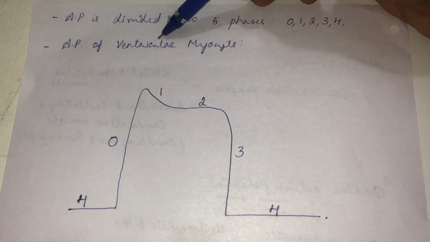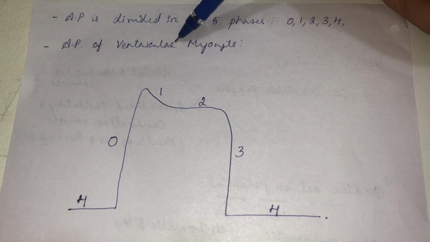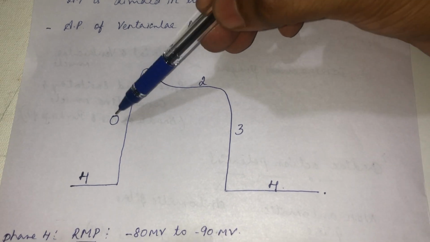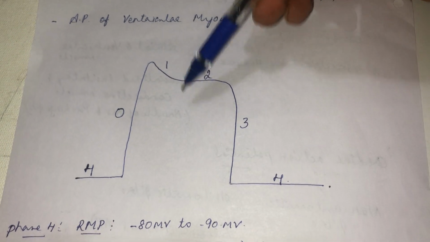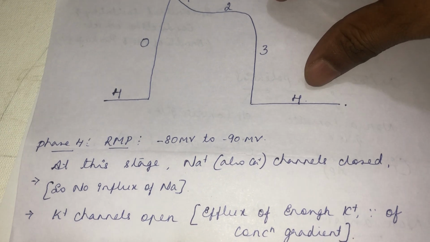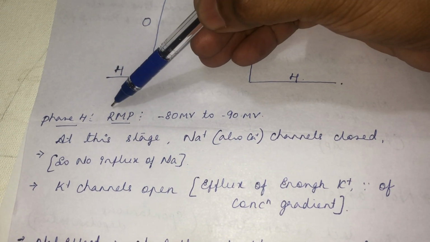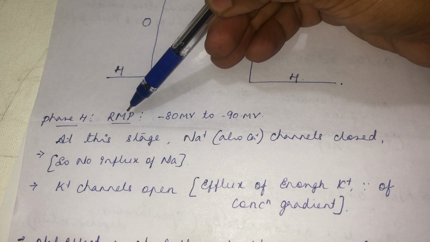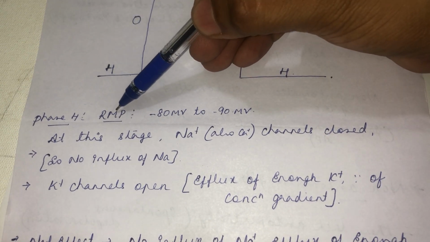So we'll take the ventricular myocyte as an example, and the action potential generated at the ventricular myocyte. I already told you the action potential is classified into 0, 1, 2, 3 and 4. One by one we shall see what these different phases are. First we shall take up phase 4. What do you mean by phase 4? It is nothing but the resting membrane potential. I have abbreviated it simply as RMP, which is not a standard abbreviation, so don't write it in the exam. RMP stands for resting membrane potential.